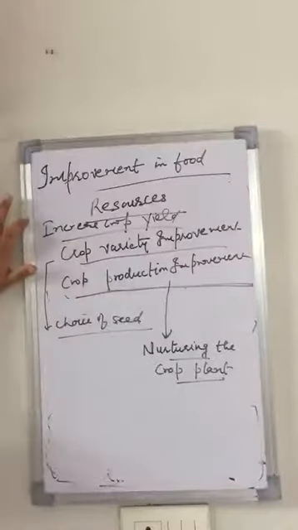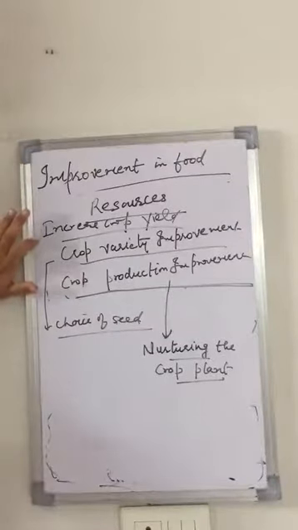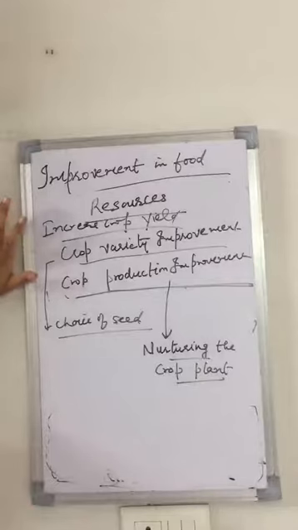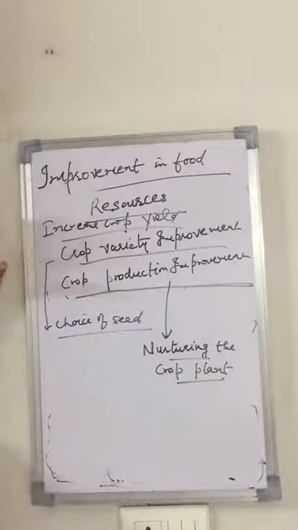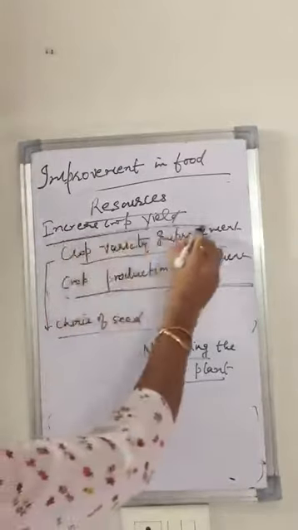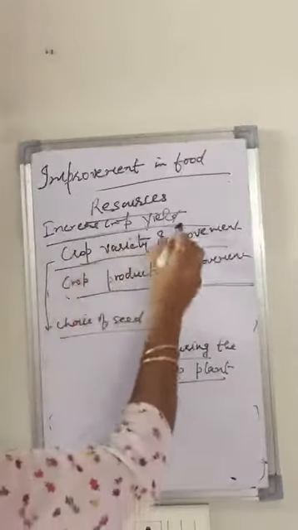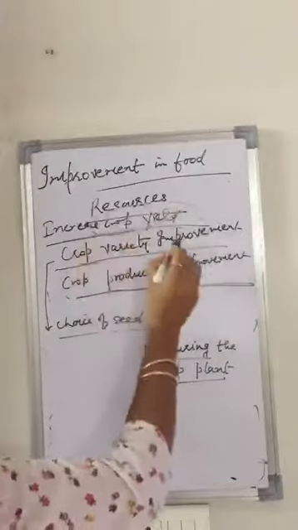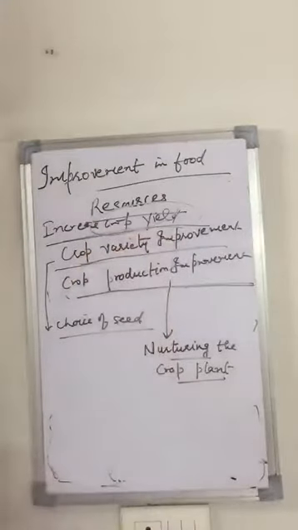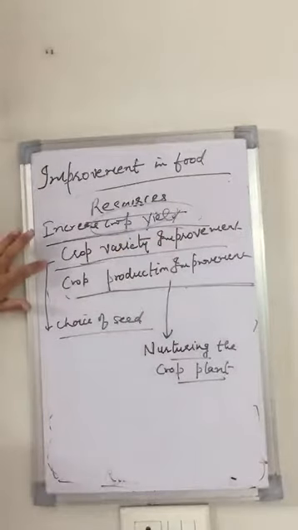Now Betaji, we come to the next topic. We have understood that we have to increase the crop yield. हमें crop yield बढ़ानी है. We have to grow more crop on the lesser area because the area is less, and we have to produce more crop to fulfil the requirement of the increased population, Betaji. So what are the steps we have to take?